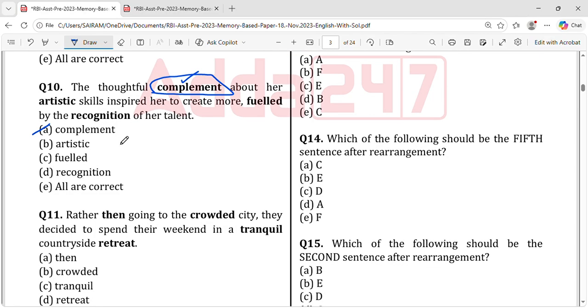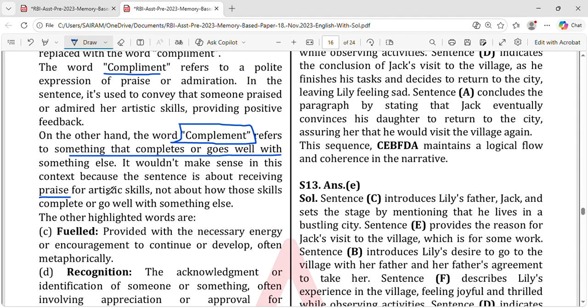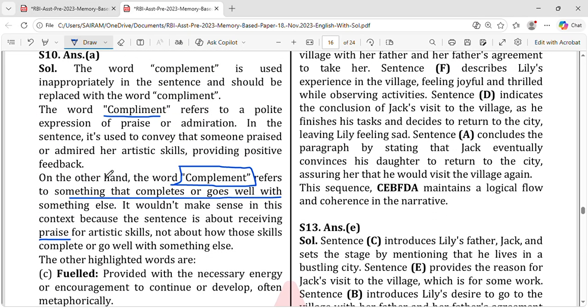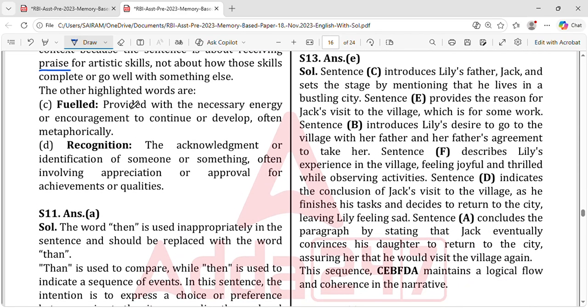Now you have the words fueled, artistic, and recognition. Artistic is related to art skills, right? Fueled means provided with the necessary energy or encouragement. You can remember it with petrol. If a vehicle gets fueled, what happens? The vehicle gets a lot of energy. It will start like anything, right? The same way.